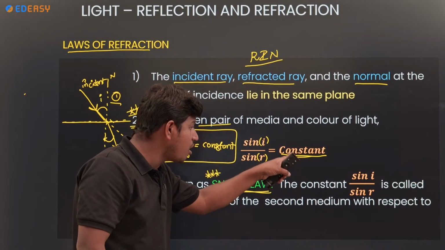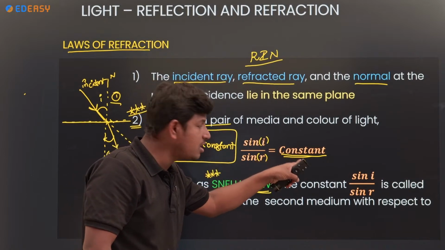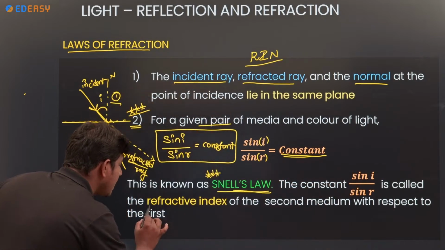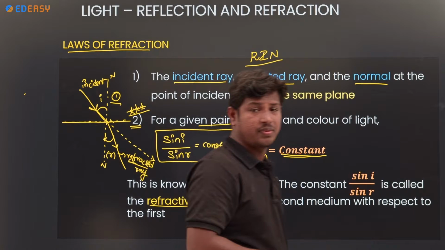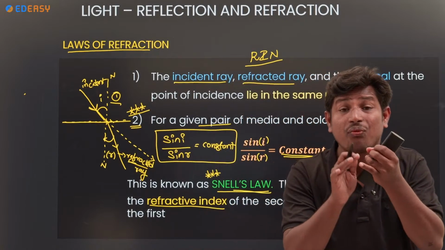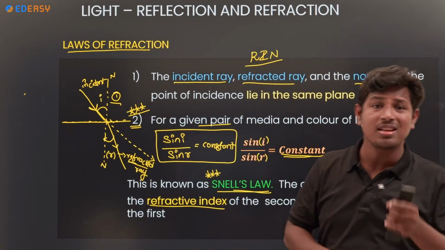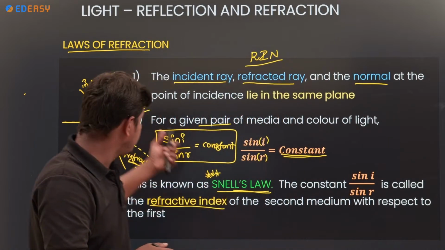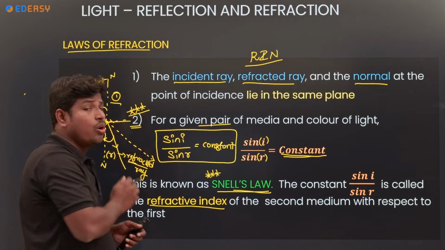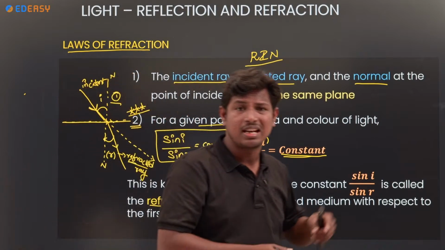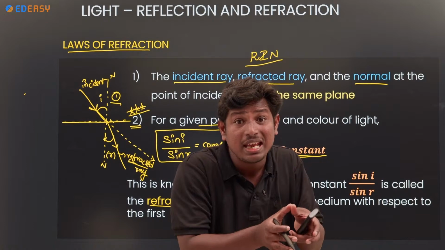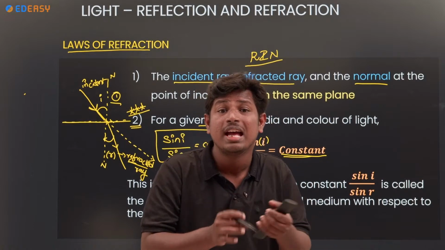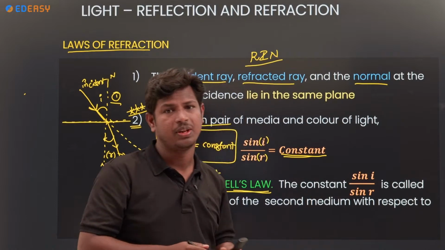Now we take in a constant. What constant? The ratio of sin i by sin r, we call it the refractive index. Remember the name, refractive index. So what is the use of this refractive index? For example, here we take light from air to another medium. How much bending takes place? Who will give it? The refractive index will give it.